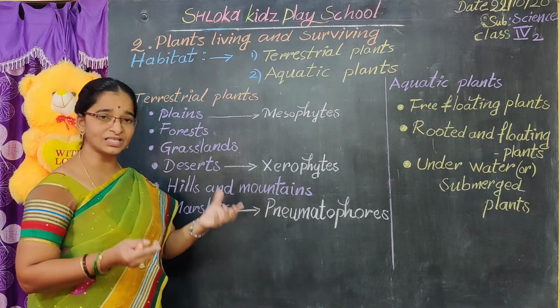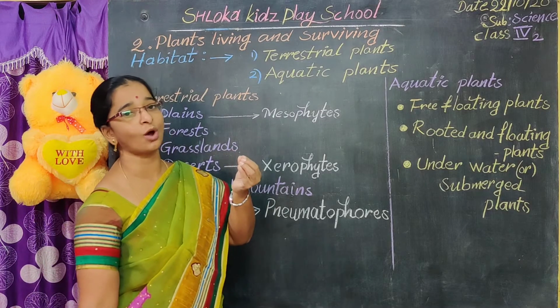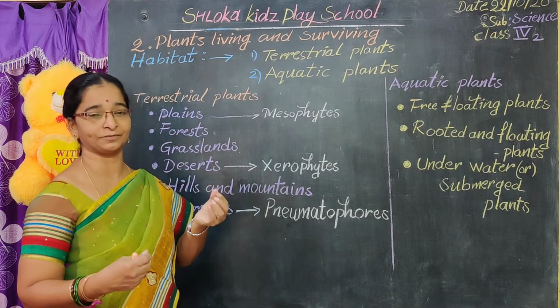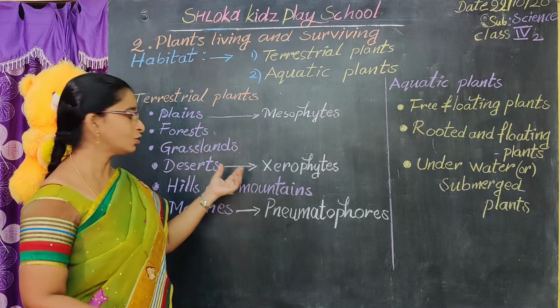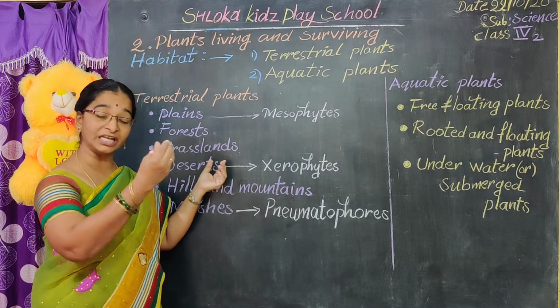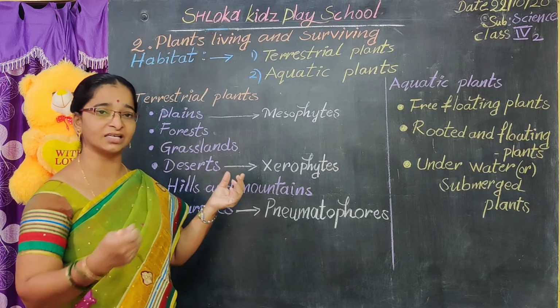The roots of desert plants go deep into the soil to take the underground water, because only underground water is present to take.